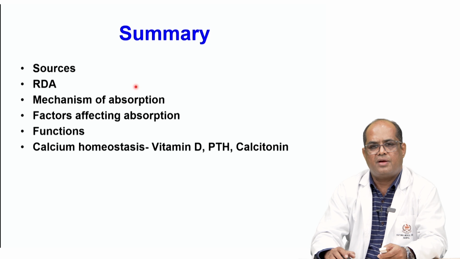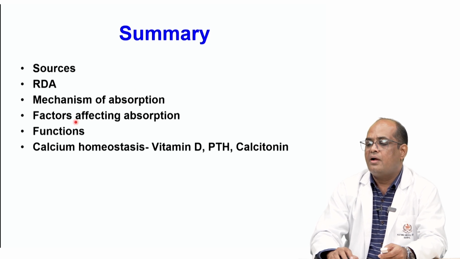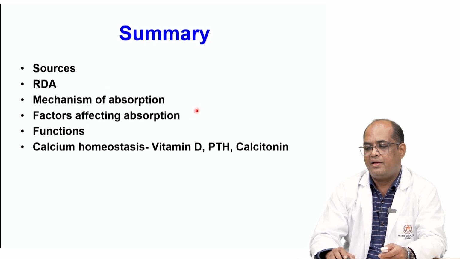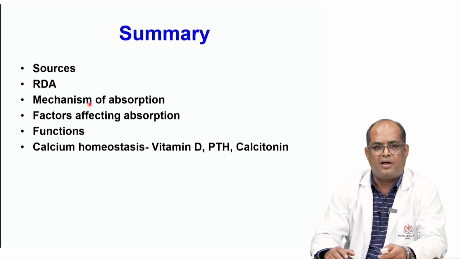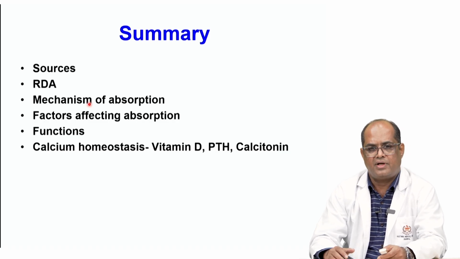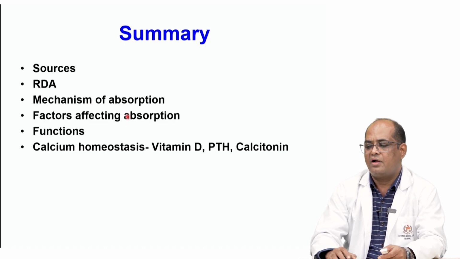Some factors enhance the absorption, like vitamin D and parathyroid hormone, and a few factors decrease the absorption, like phytic acid and oxalates.